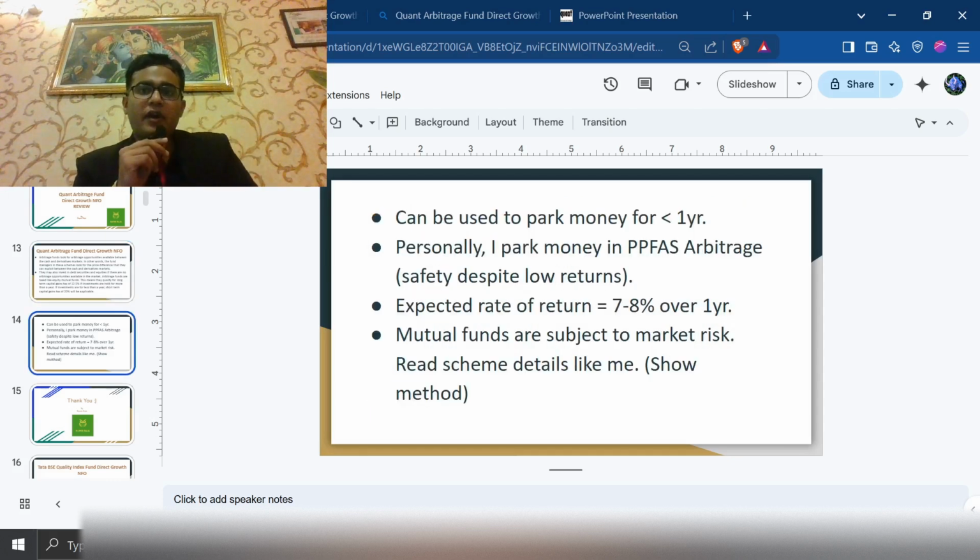Personally, I will park my money in Parag Parikh Arbitrage Fund. I prefer the safety despite low returns. Talking about the Quant Arbitrage Fund, the expected rate of return will be 7 to 8% over 1 year. And if you want, you can use this NFO to park your money for less than 1 year.